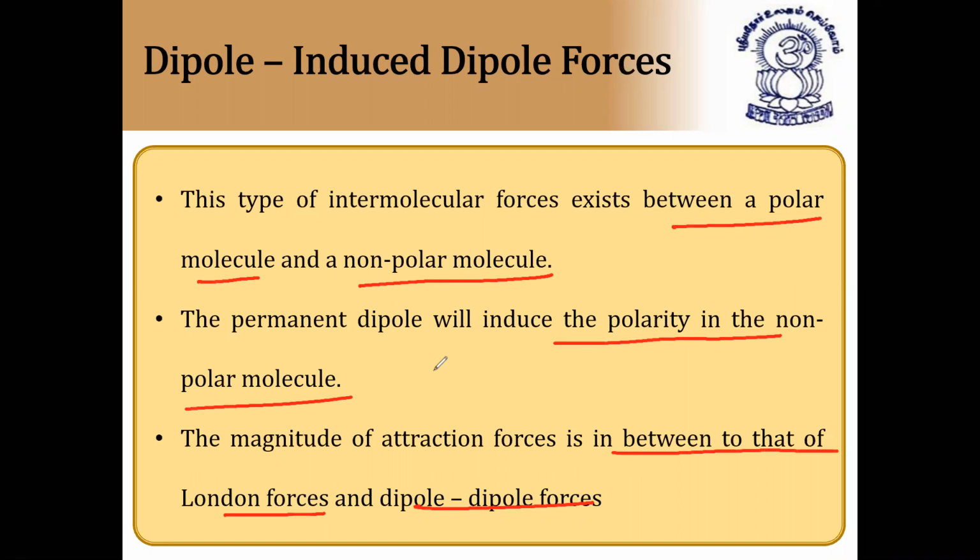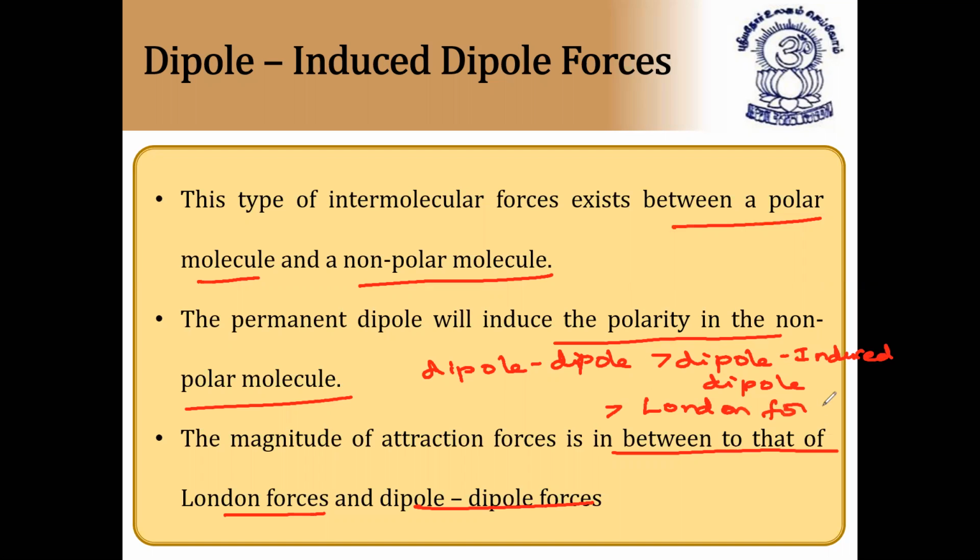Means the order will be dipole first, dipole greater than dipole induced dipole, which is far greater than London forces, that is dispersion forces. This is the order of polarity, so the attraction forces. The magnitude of attraction forces is in between that of London forces and dipole. So the strongest among all the van der Waals forces is dipole force. Next stronger is dipole induced dipole.